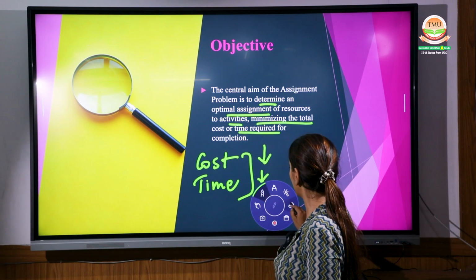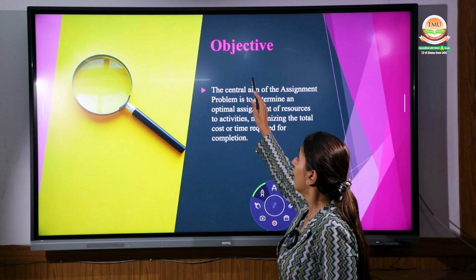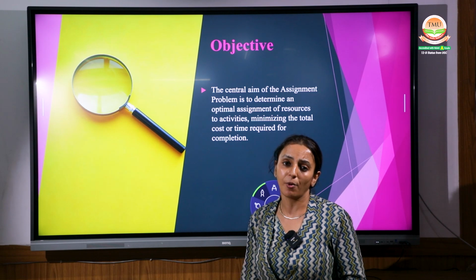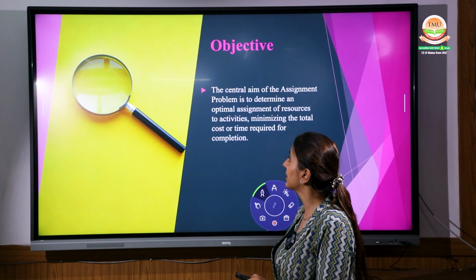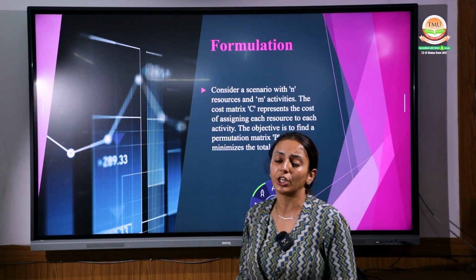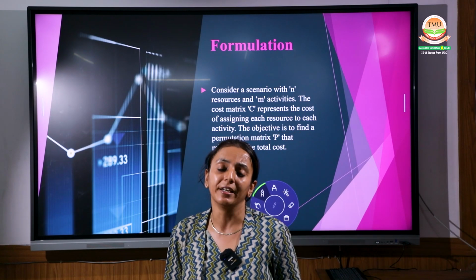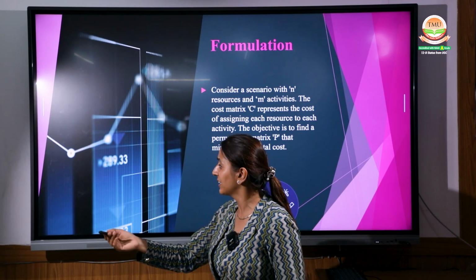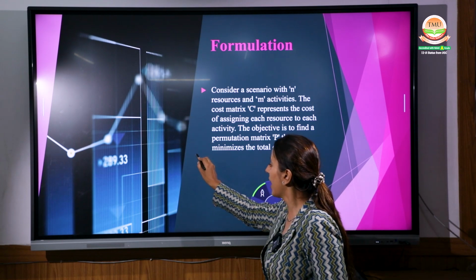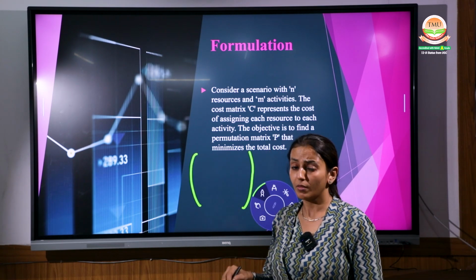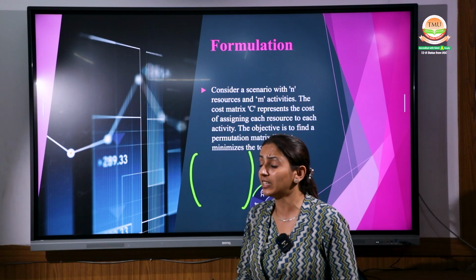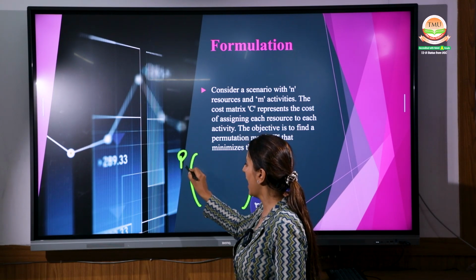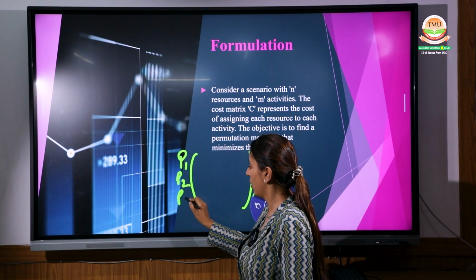Coming to the next, hope this is clear: what is the main objective of doing this assignment problem? The next point is the formulation, how the question is formulated. Yes, we use a matrix as we defined earlier. We have to make a matrix. In the matrix, I am just taking a simple example of professors. We have different professors.